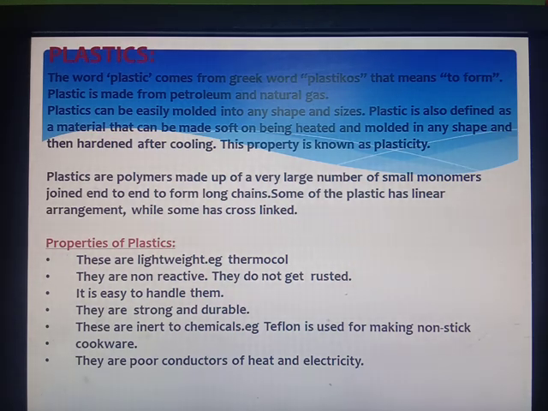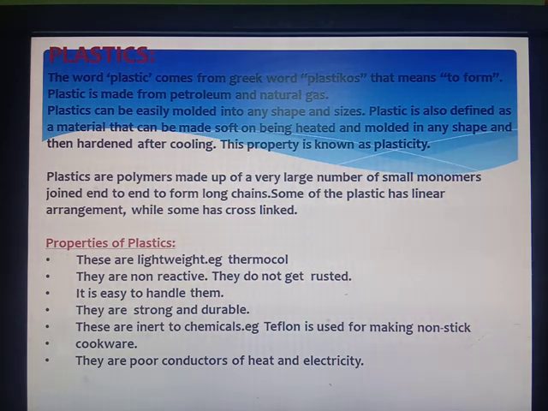Plastics are polymers made up of a very large number of small monomers joined end to end to form long chains. Some plastics have a linear arrangement while some are cross-linked. As we have discussed in our earlier class, the types of polymers based on their structure. So, plastic is also a polymer which can be of the linear arrangement or of the cross-linked arrangement.